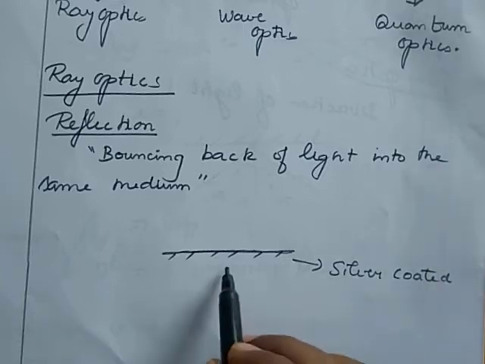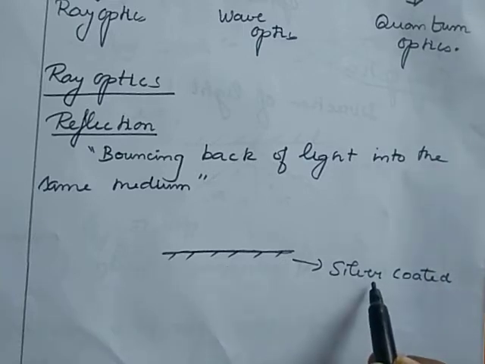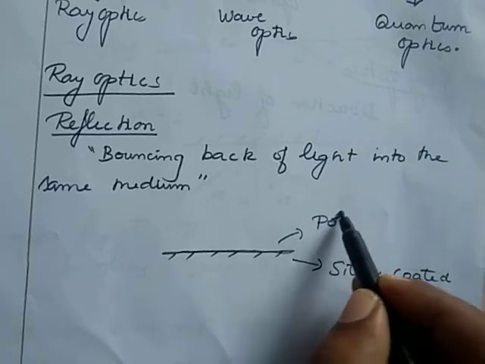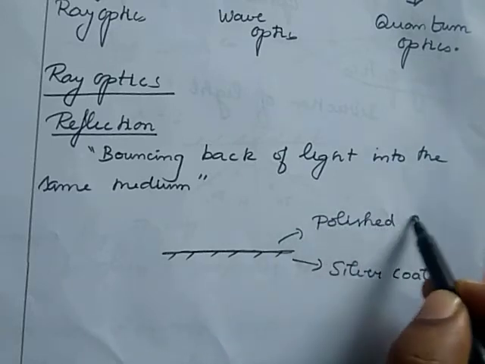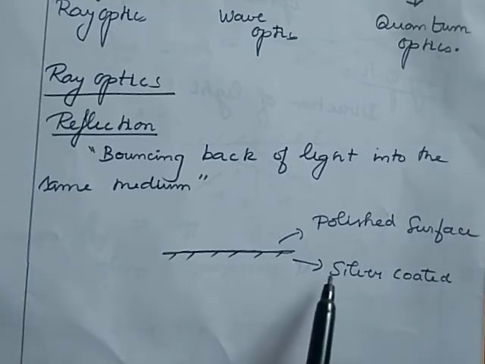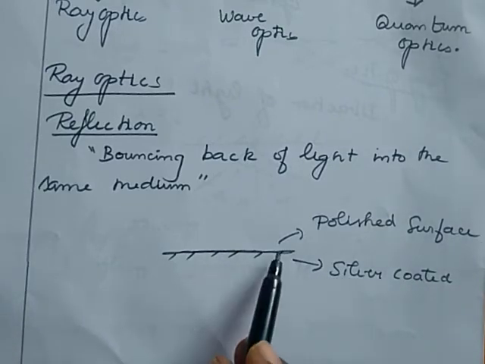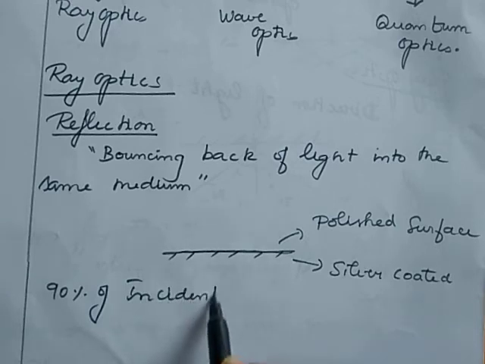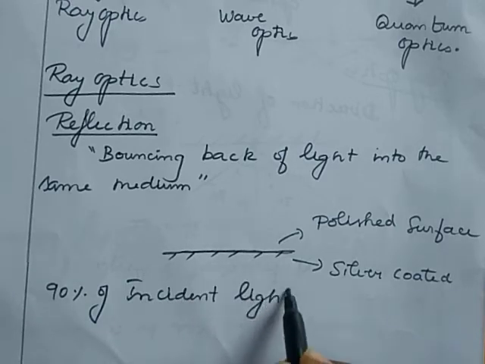The silver coated surface creates a polished surface, and that polished surface can reflect 90% of its incident light.